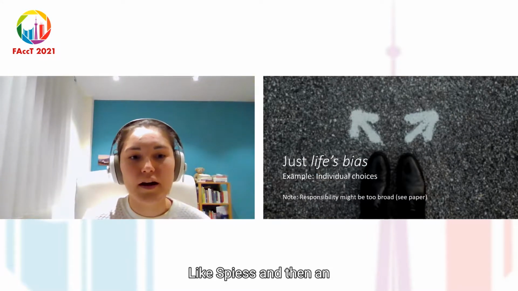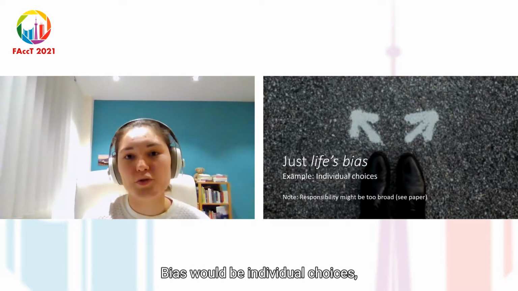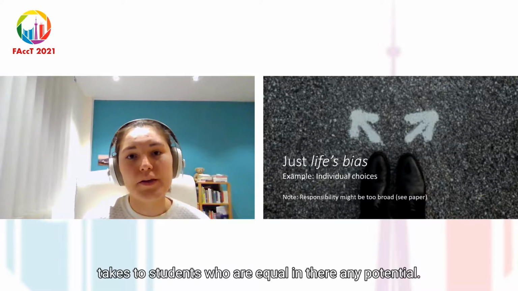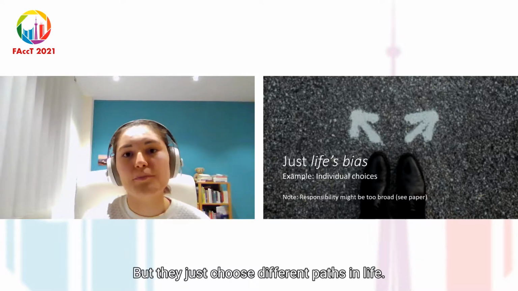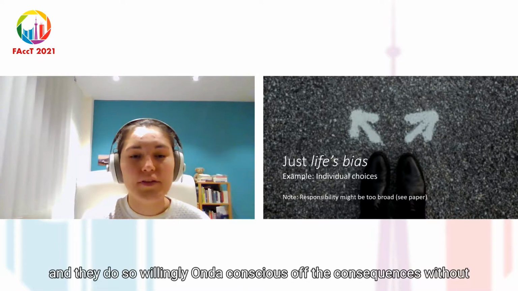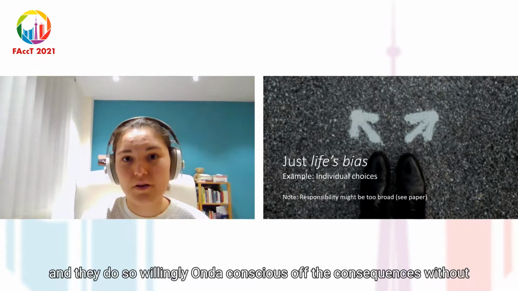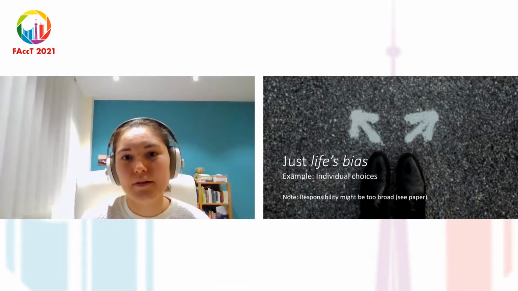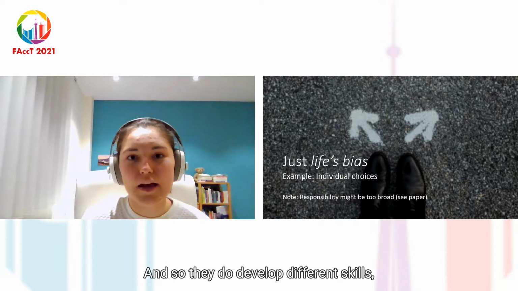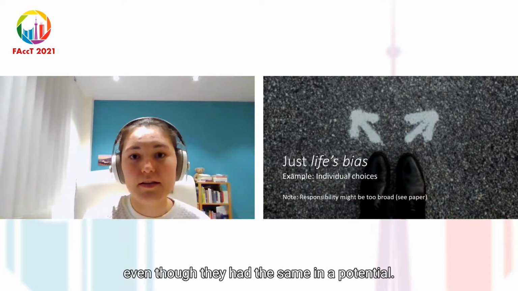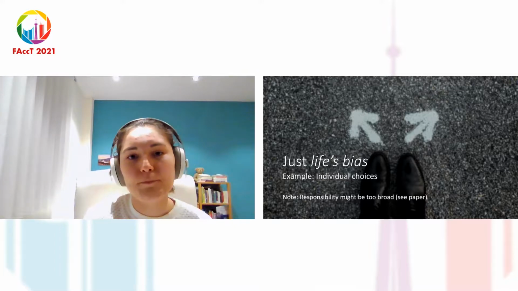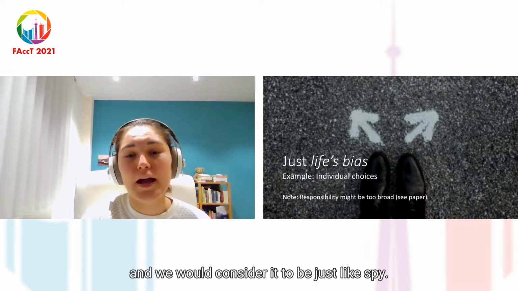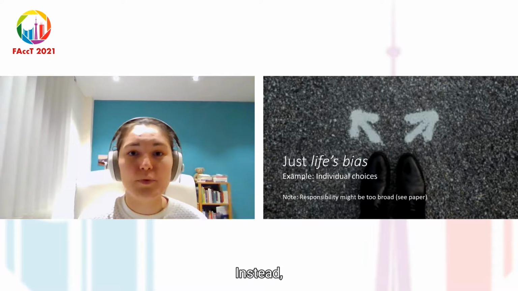And then an example of just life's bias would be individual choices. As an example, take two students who are equal in their innate potential, but they just choose different paths in life. They do so willingly and conscious of the consequences without being coerced into doing so by family, friends, or society. And so they do develop different skills, and they will be different in the construct space, even though they have the same innate potential. But this is due to their own individual choices. So they're responsible for it, and we would consider it to be just life's bias that we do not correct for.